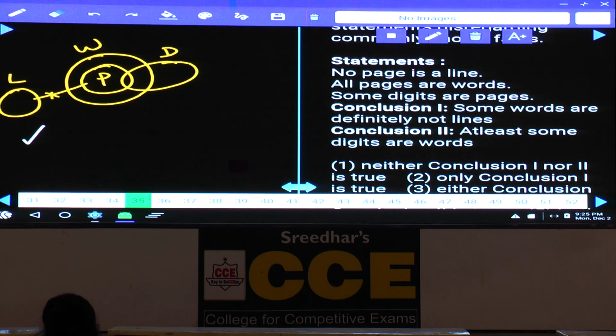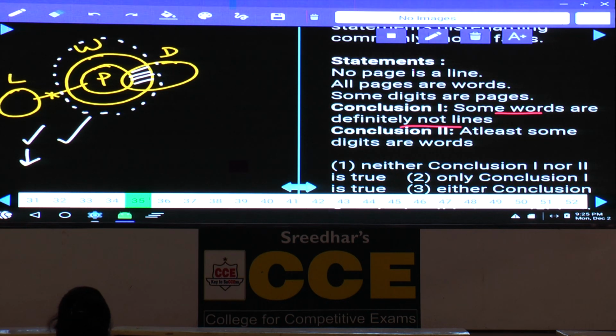As "no word is a line" is true, "some words are not lines" is also true. Then coming to the second one, "some digits are words" is always true. Now the first conclusion, which is a negative conclusion: to make this one false, we need to draw the alternate diagram. What is the complementary pair to this one? "Some words are not lines" means now I need to prove all the words are lines. The entire word must be a part of this line.